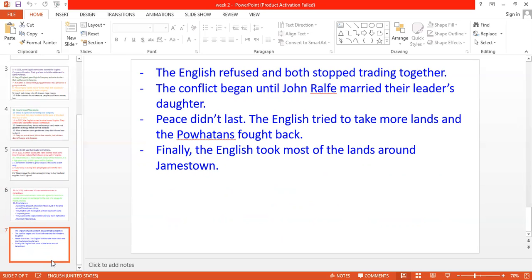But this conflict was solved when John Rolfe married their leader's daughter. He married the daughter of their leader. But sadly, the peace didn't last. What happened? The English tried to take more lands from the Powhatans, okay? And the Powhatans started to fight back. But finally, out of this conflict and the war between the Powhatans and the English, who won? Of course, the English people. The English people won and took most of the lands around Jamestown.